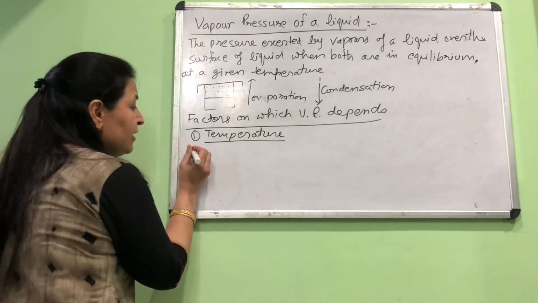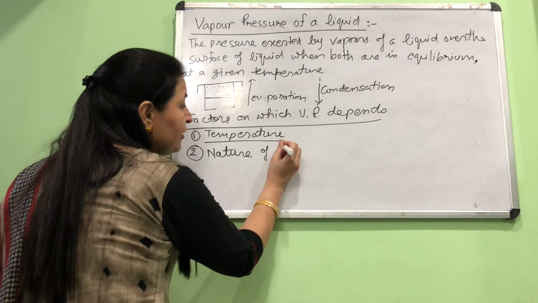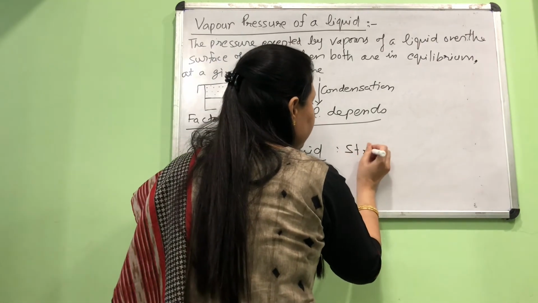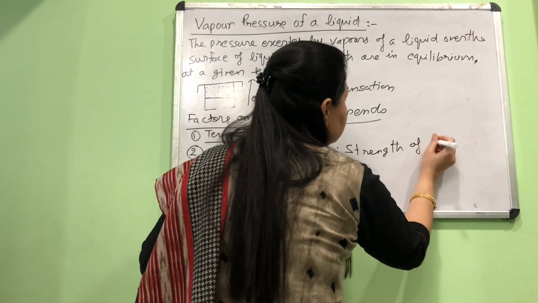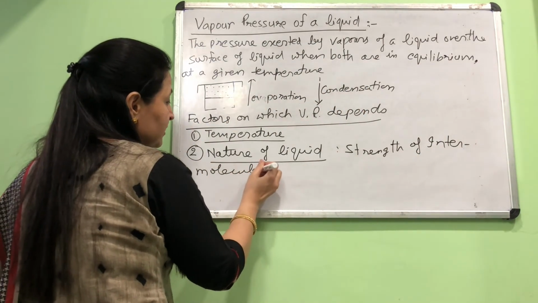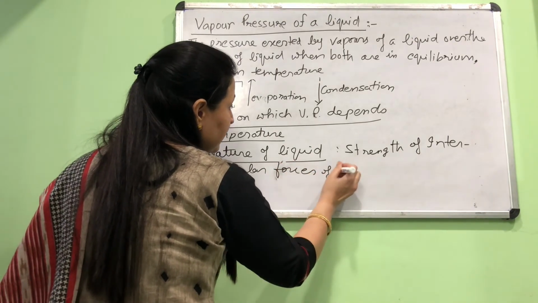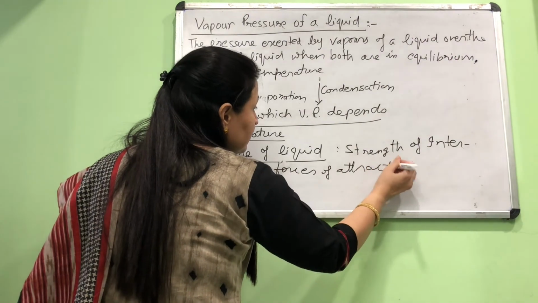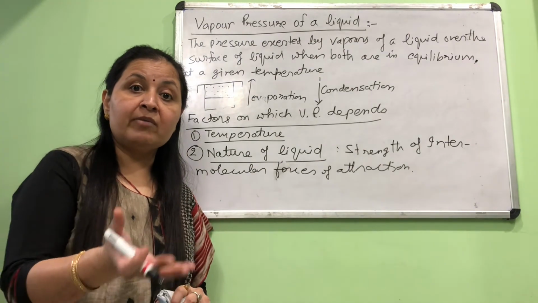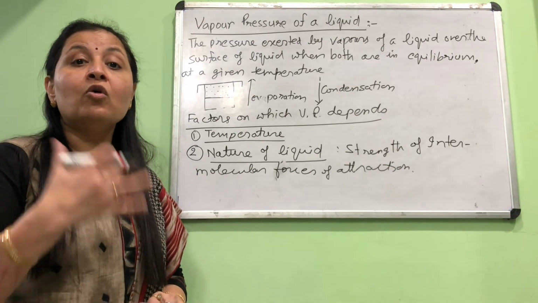The second factor on which vapor pressure depends is the nature of the liquid. Here nature of liquid concerns the strength of intermolecular forces of attraction. Now here the relation is reverse. The greater the strength of intermolecular forces, the lower will be the vapor pressure of the liquid, and the weaker the intermolecular forces of attraction, the more will be the vapor pressure.